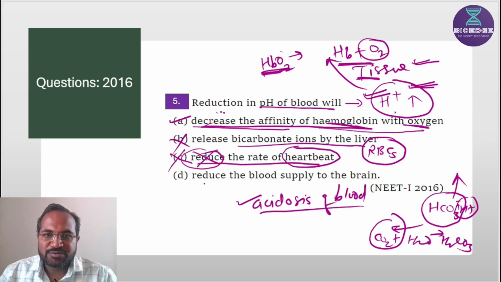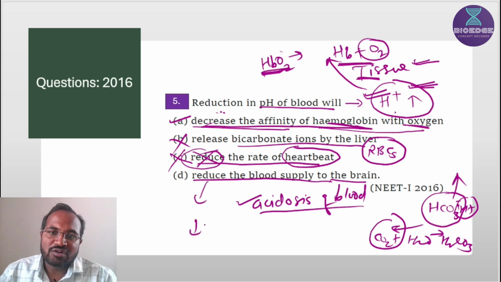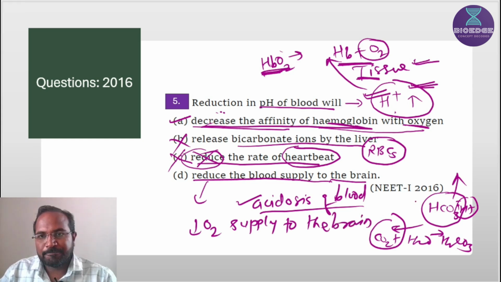Then the next one is reduce the blood supply to the brain. It does not result in the reduction of the blood supply to the brain, but it will result in the reduction of oxygen supply to the brain. Why? Because of more carbon dioxide present in the blood. Hence this option is also wrong. So the correct option is option A.